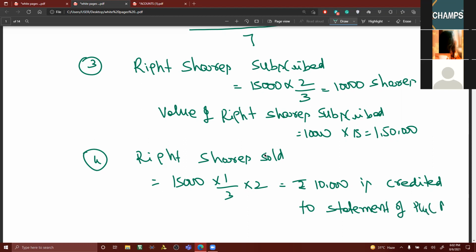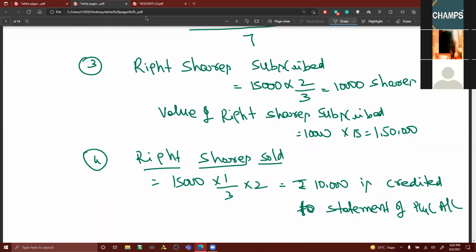Even though we have opened the P&L account here just as an extract to indicate that, we are going by ledger T-shape format. Still, better you write statement of profit and loss account. Clear to all of you, right shares sold.